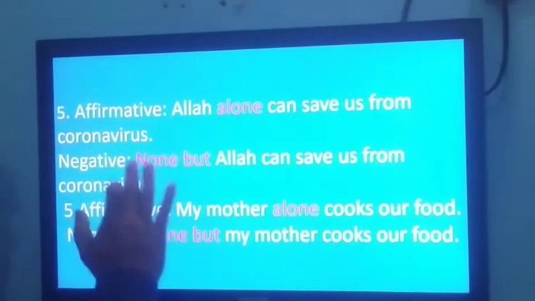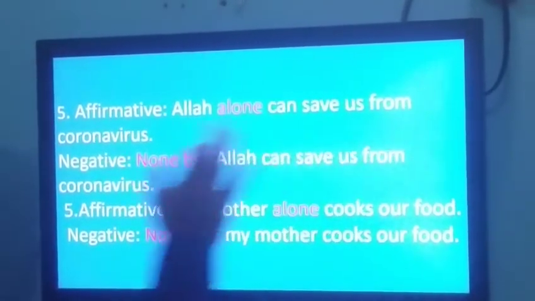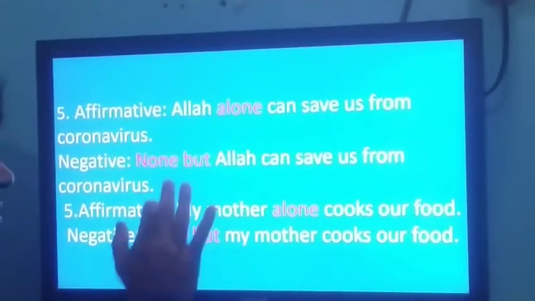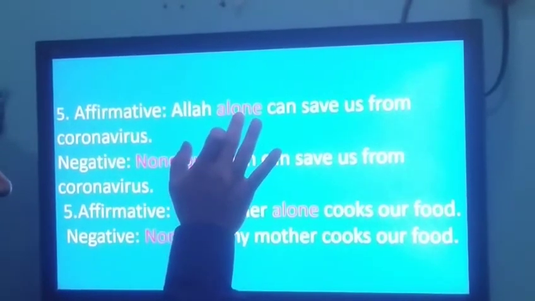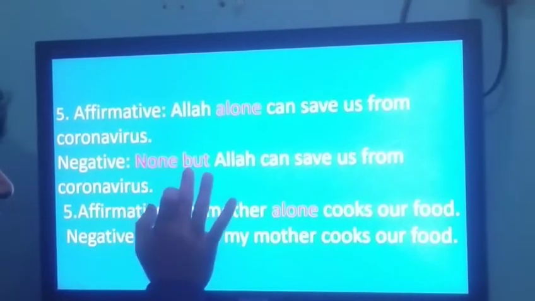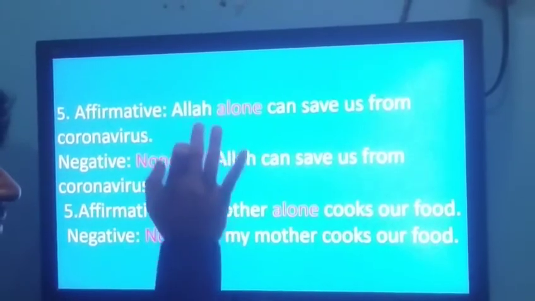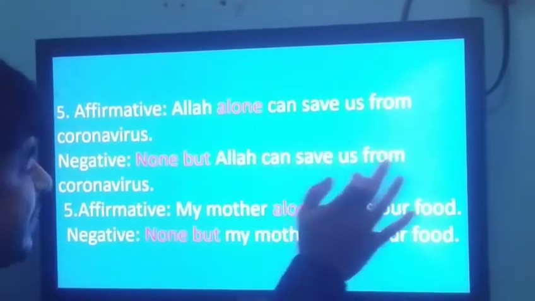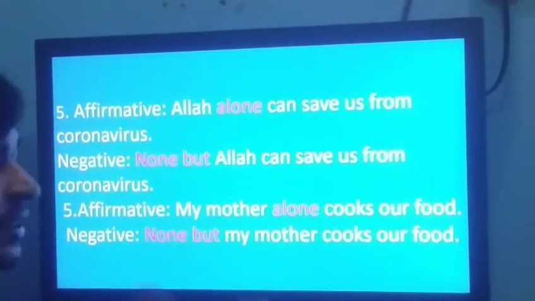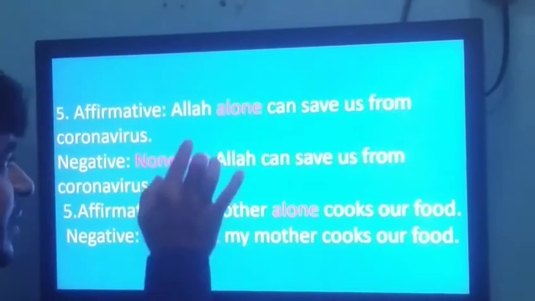Go to the next. Allah alone can save us from coronavirus. Here in place of alone we have used none but. None but Allah can save us from coronavirus. One thing is very important to observe here.